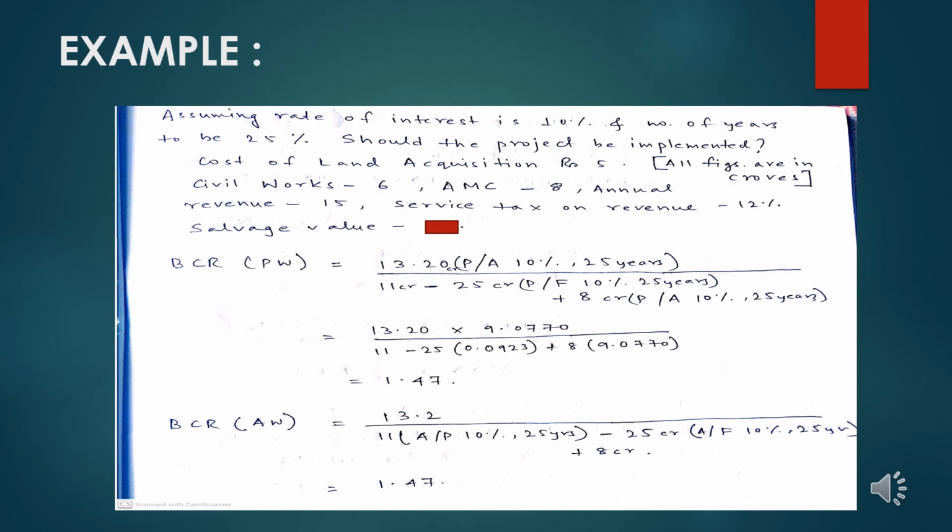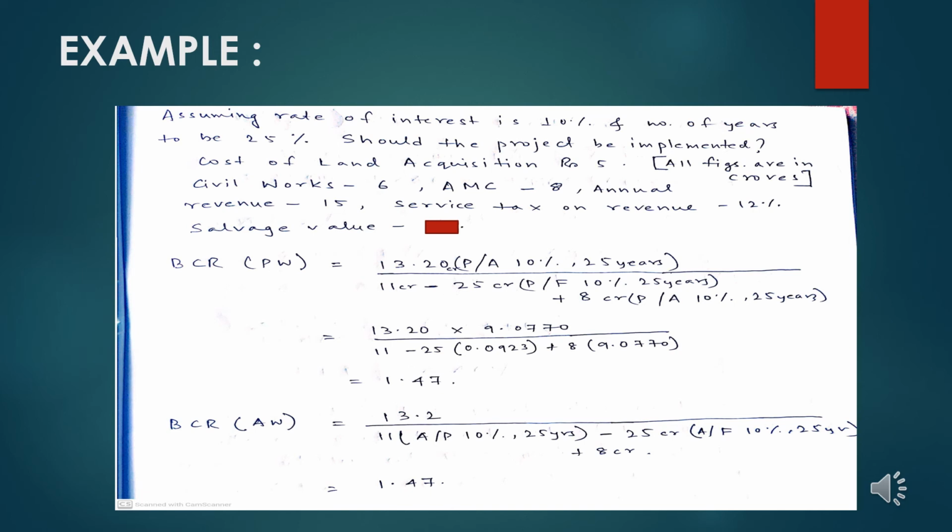Coming back to the salvage value, that's a one-off value which the organization will receive at the end of the period, and the end of the period always refers to future worth. Converting that into present worth with the help of 10% and 25 years, and then adding the annual maintenance cost of 8 crore per year, which we also need to transfer into present worth with 10% and 25 years.